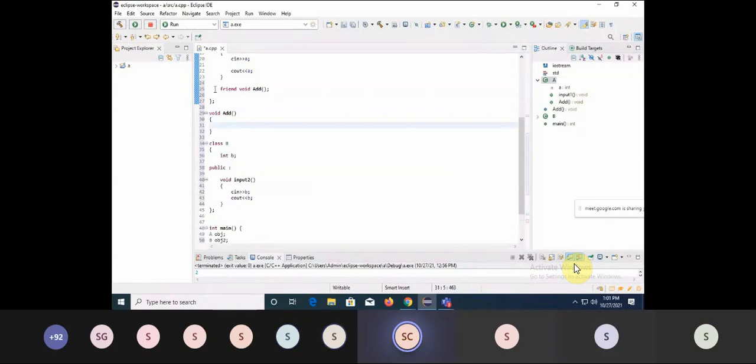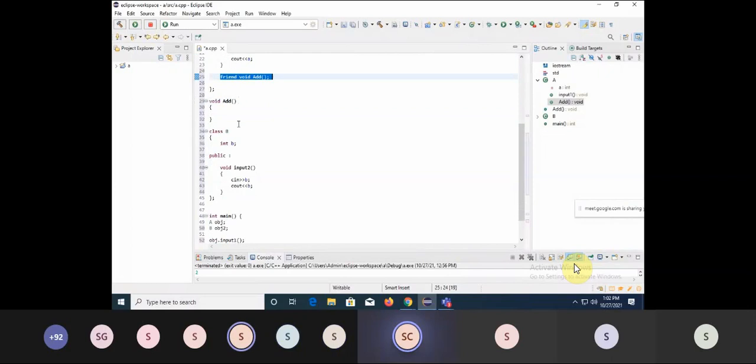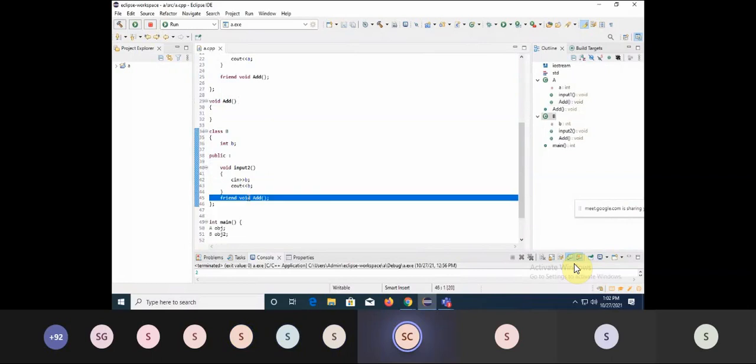So I wrote this. But this prototype, this declaration, is it okay if it is written only in one class? No, it is not okay. Why? Because I need to tell that this is a friend, and whose friend is this? Is it a friend of class A? Is it a friend of class B? Or is it a friend of both the classes? So how will you tell that? For that reason, you need to declare this function in both the classes. That is in the public section. You cannot write it in the private section. If you write it in private, you cannot call it from the main.